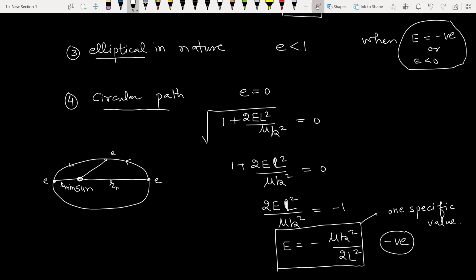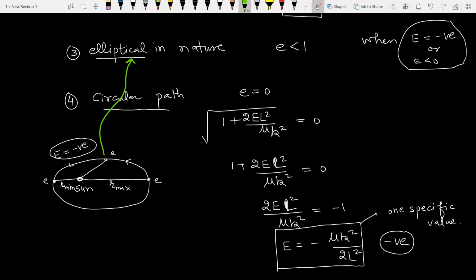This is the maximum distance. So due to this, its total energy keeps on changing. But as we know, total energy is negative for the Earth and Sun system, and it has different values. So the motion of Earth around Sun comes under this case. So trajectory of the Earth when it moves around Sun is definitely elliptical in nature, not circular.